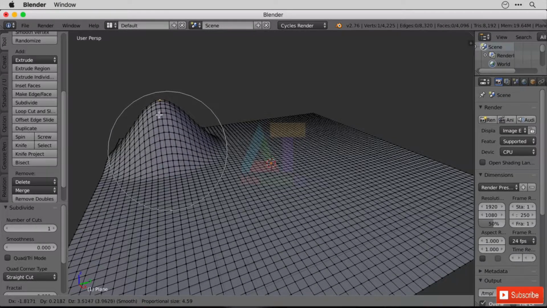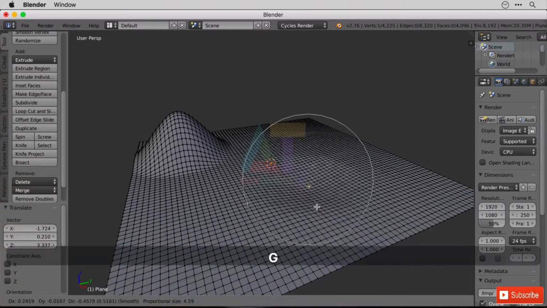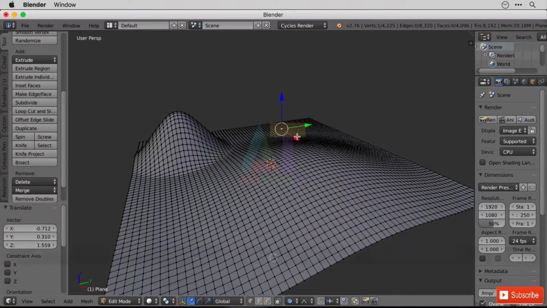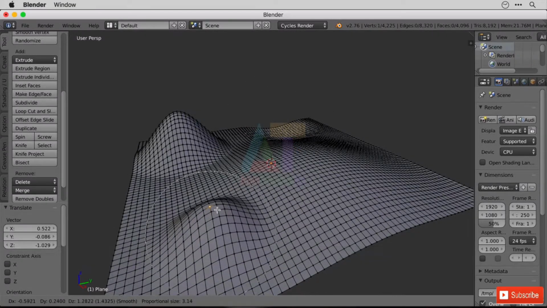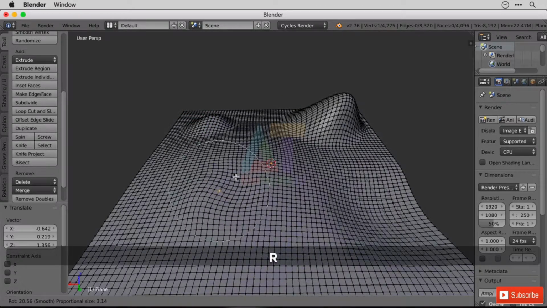I'm going to make a big hill there so we can watch it go over, and I'm going to make a less of a big hill there. I'm just going to play about, and you can obviously make your terrain how you want it to be. So that looks pretty good for the moment for our example.